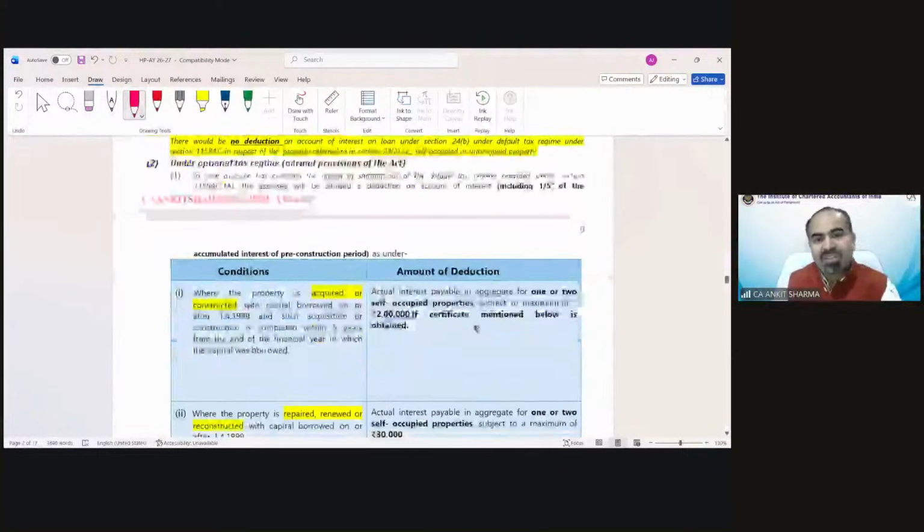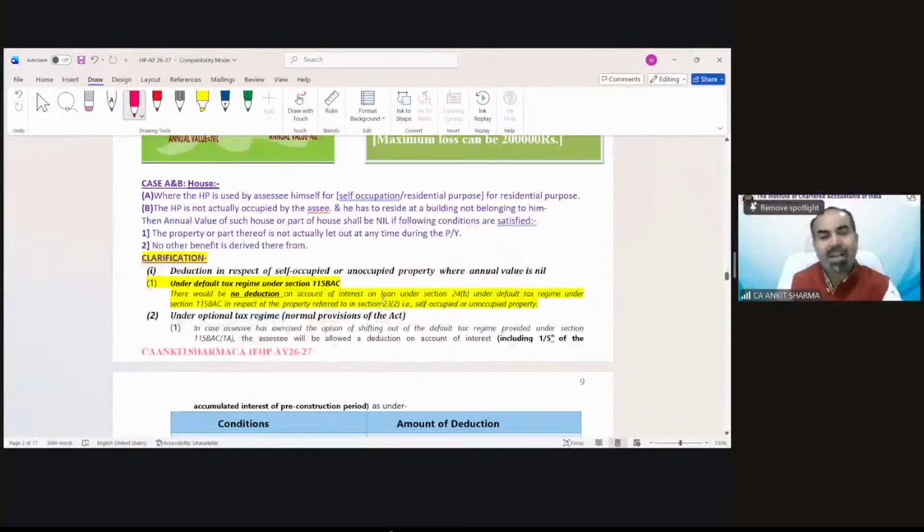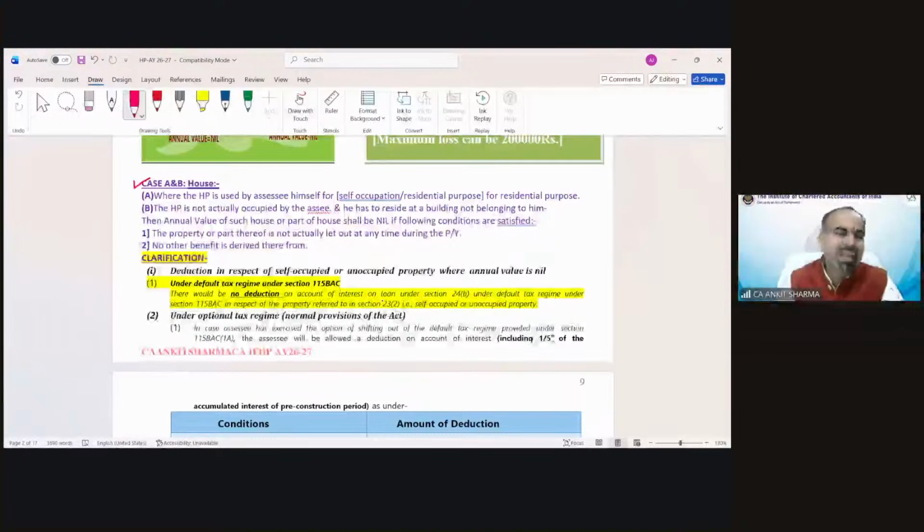But the concept is saying there would be allowability of interest up to rupees 30,000 or 2 lakh rupees, depending upon the situation. So case A and B was when you have vacant house property or self-occupied property. So either both could be self-occupied, either both could be vacant, or one could be self-occupied, one could be vacant. So clarification is very important. Deduction in respect of self-occupied or unoccupied property where annual value is nil.